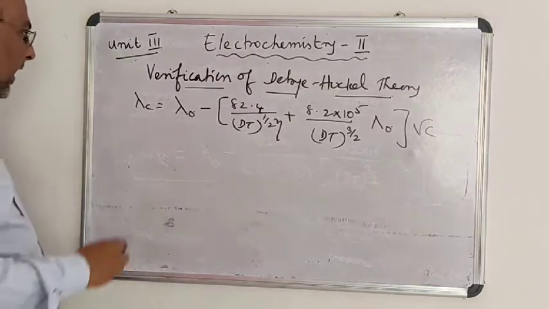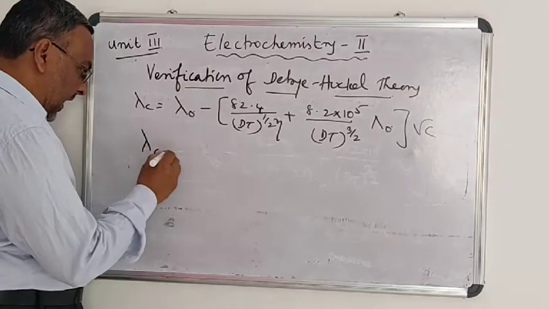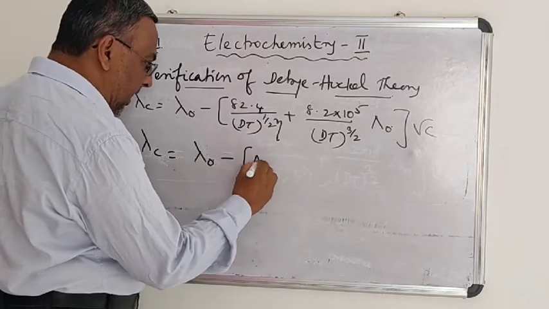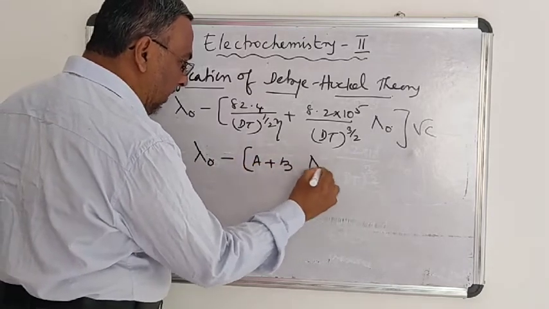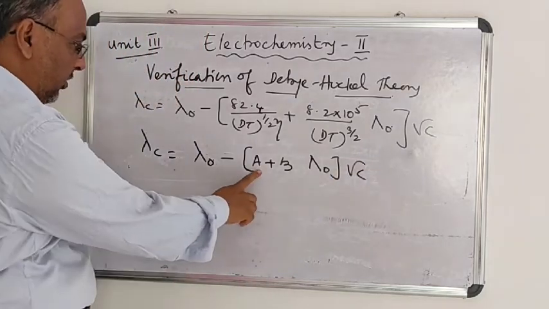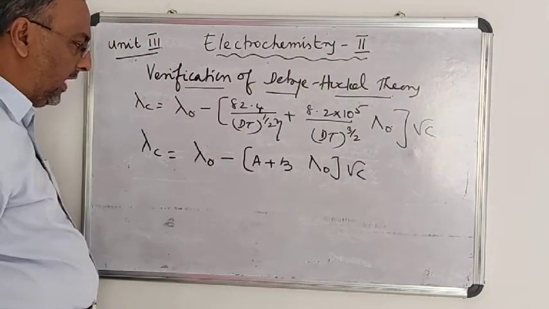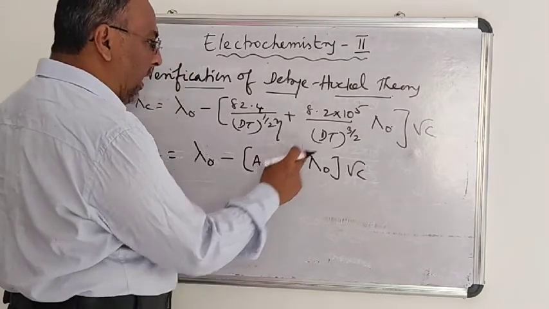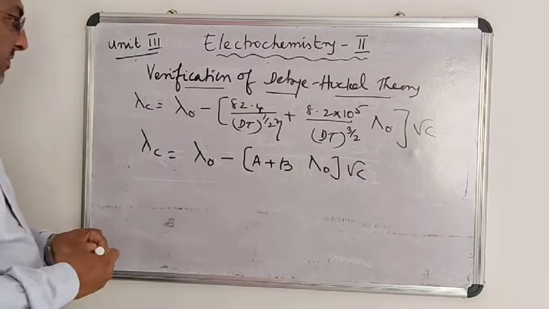So simply I can write this equation as lambda C is equal to lambda 0 minus (A plus B into lambda 0) into root C. The A value shows the magnitude of the electrophoretic effect, and the B value shows the magnitude of the asymmetric effect.